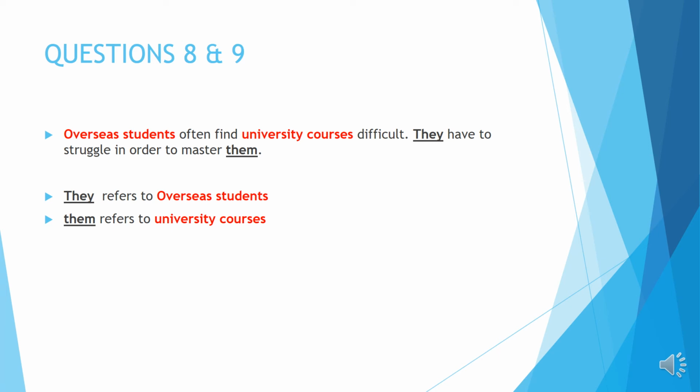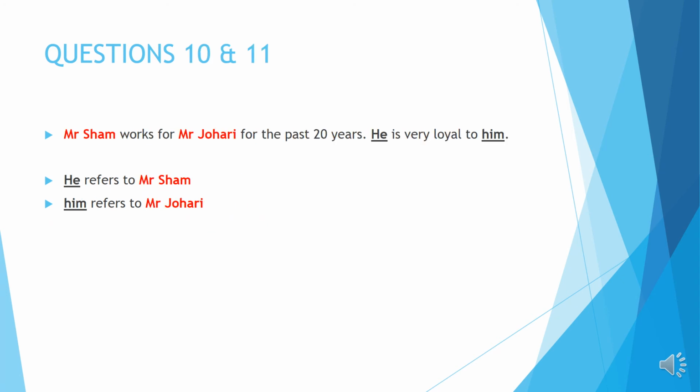Ask yourself questions like, who have to struggle? And they have to struggle in order to master what? Okay, them is referring to what? Of course, they have to struggle in order to master the university courses. They cannot struggle to master overseas students. Okay, so that is what I mean by logical sense. This one is also quite easy, but a bit tricky here and there, but should be okay. Most of you got it correct.